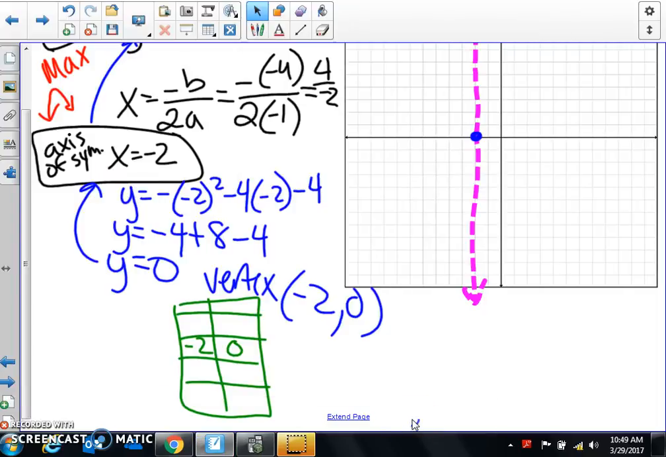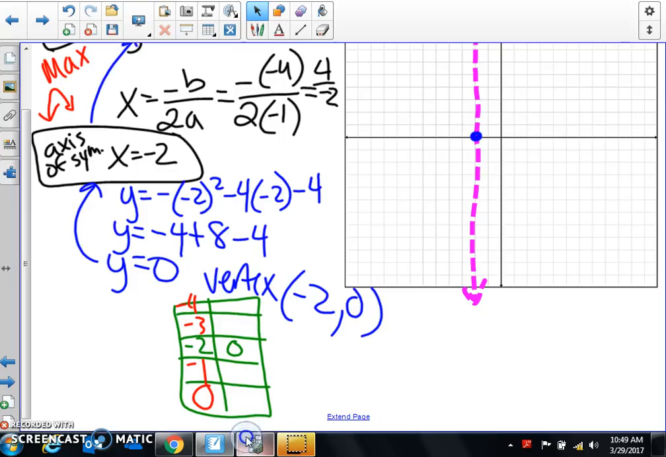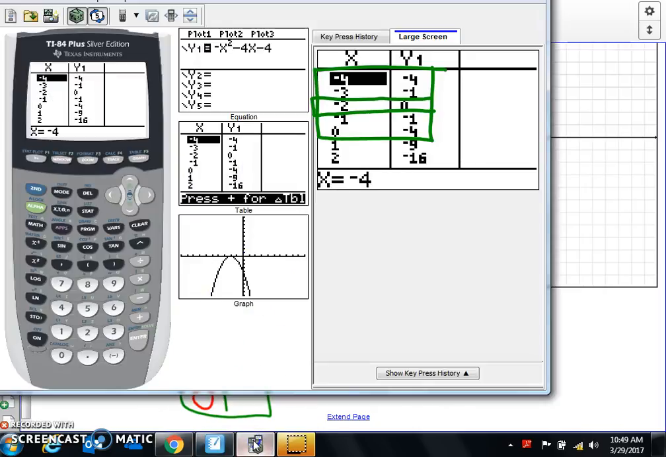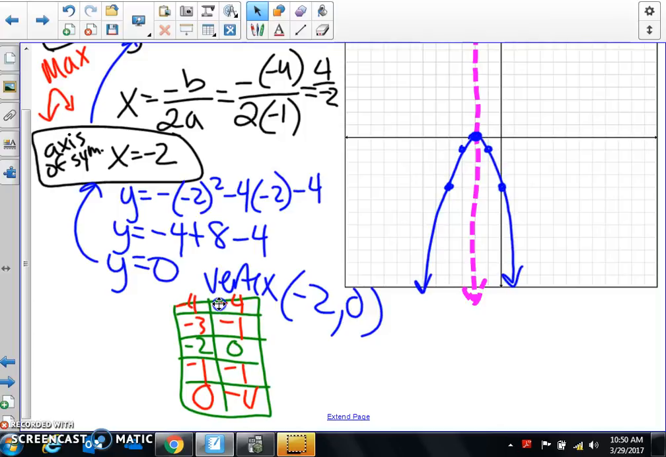So let's do negative 4, negative 3, negative 1, 0. And negative 4, negative 1, negative 1, negative 4. Wait, I just brain farted on that. Negative 4, negative 1, negative 1, negative 4. All right, remember the negative 4s and the negative 1s need to be symmetrical. So now if I plot the rest of that, negative 4, negative 4, negative 3, negative 1, negative 2, 0, and 0, negative 4. And then you U it out as much as possible. One more.